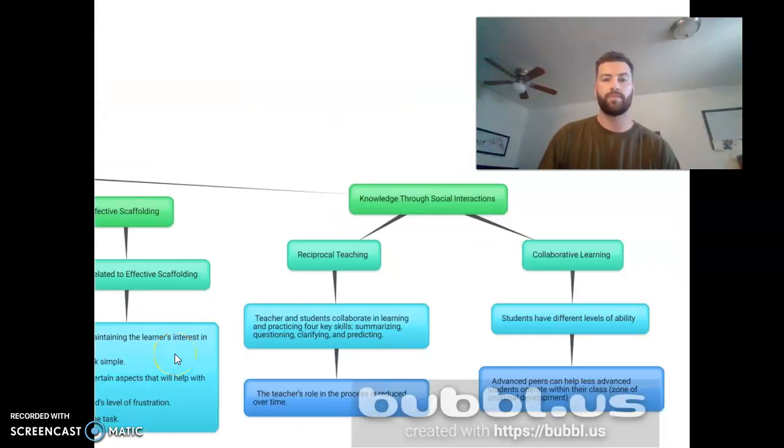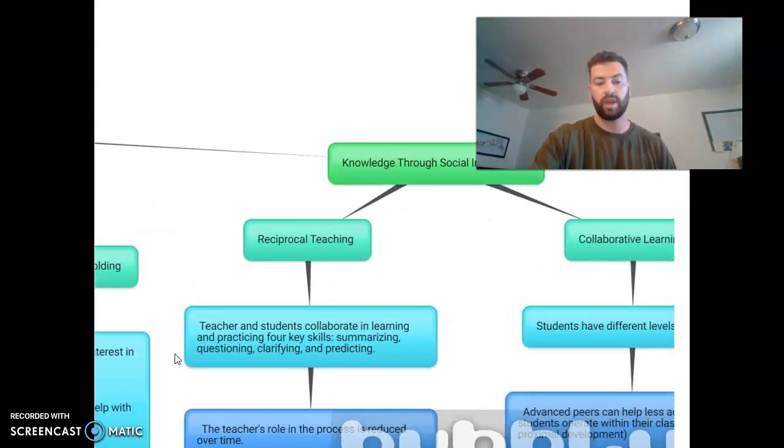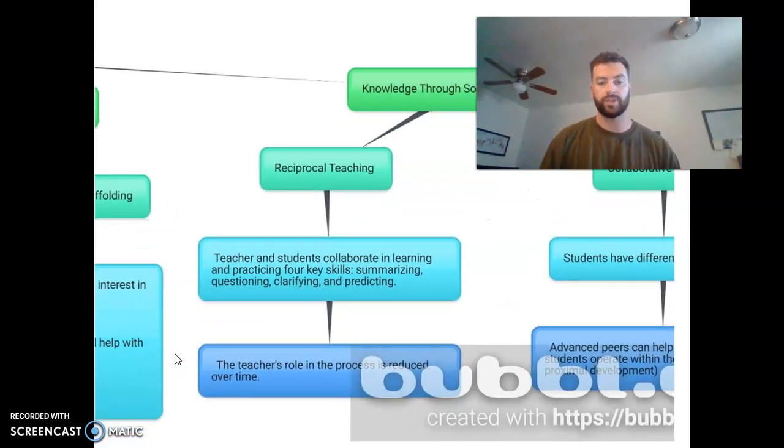Final aspect of zone of proximal development is the knowledge through social interactions. This breaks up into reciprocal teaching and collaborative learning. When we look at reciprocal teaching, the teachers and students collaborate in the learning and practice, and these 4 skills are included. It's summarizing, questioning, clarifying, and predicting, where the teacher is able to do all these skills, and through their instruction and their process of performing the skill, students are able to reciprocate and perform the same task that an educator did for that.